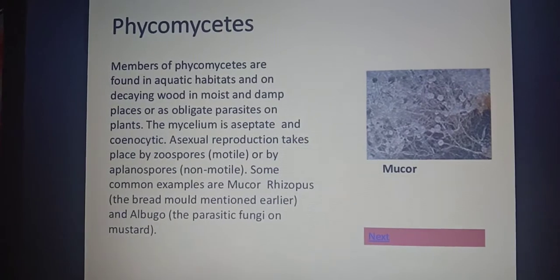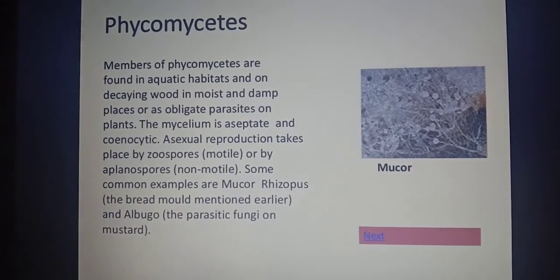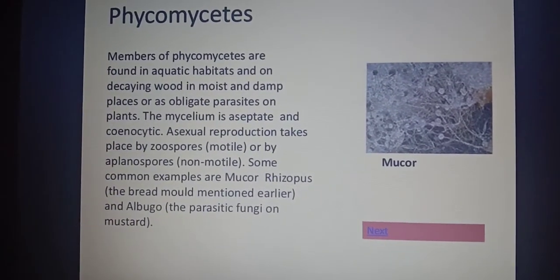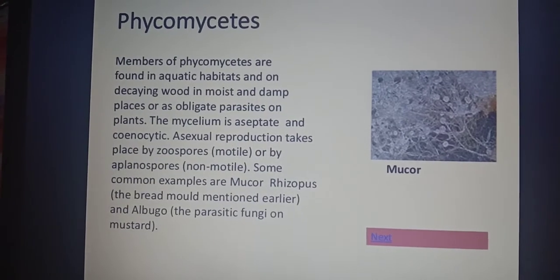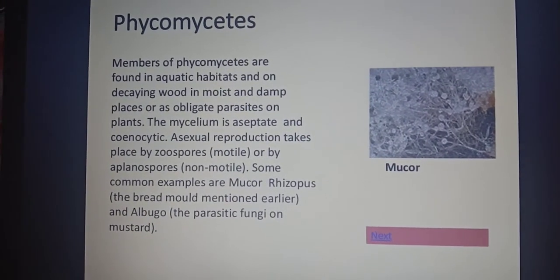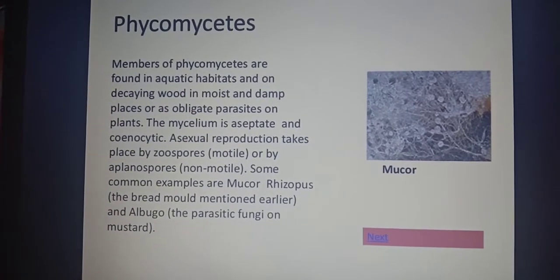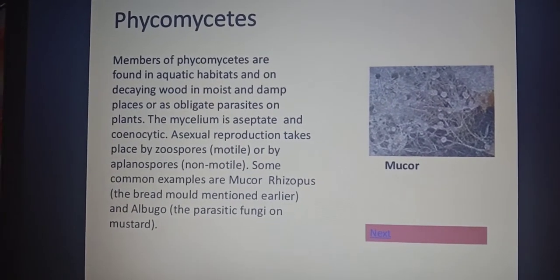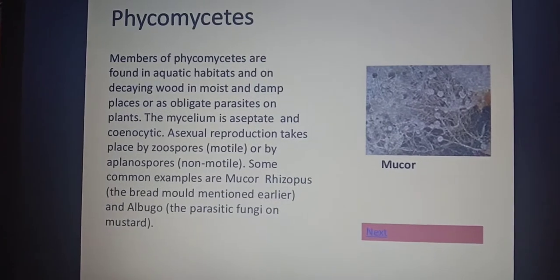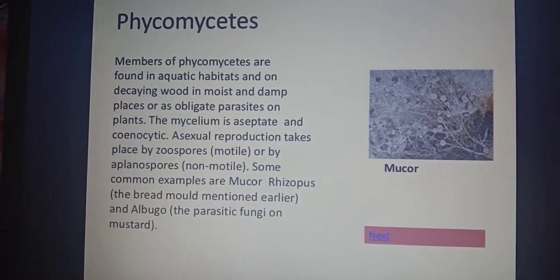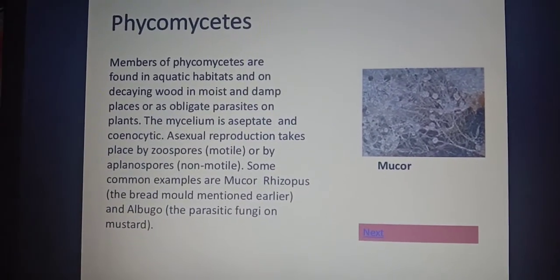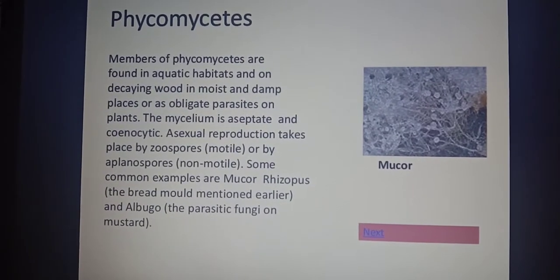Another example which is given is albugo. Albugo is a parasitic fungus on mustard plant. So basically mucor and Rhizopus are saprophytic in nature. Albugo is totally parasitic on mustard plant. One thing more: we have already studied binomial nomenclature, in which we studied the rules for writing the scientific name.